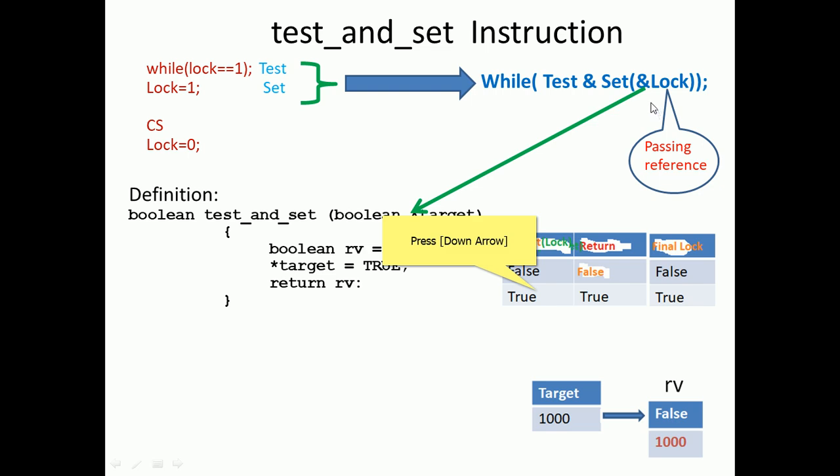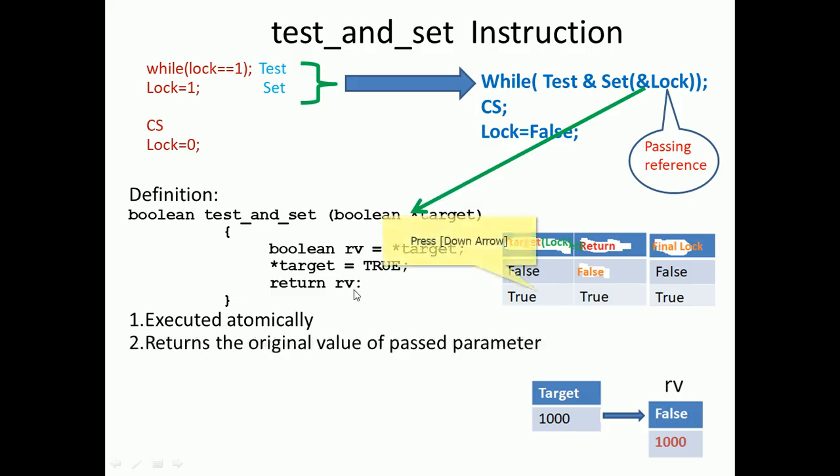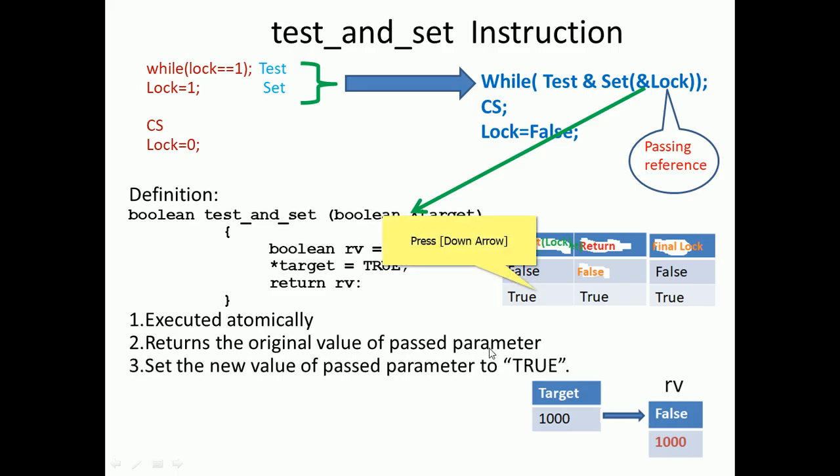So we can get the lock, and then enter into the critical section. After that, we can exit by setting lock equal to false. In that case, this is executed atomically, meaning there is no interruption, so we can say that mutual exclusion will be satisfied. It returns the original value of the passed parameter and sets the new value of the passed parameter to true. The limitation is that it is unable to perform bounded waiting.